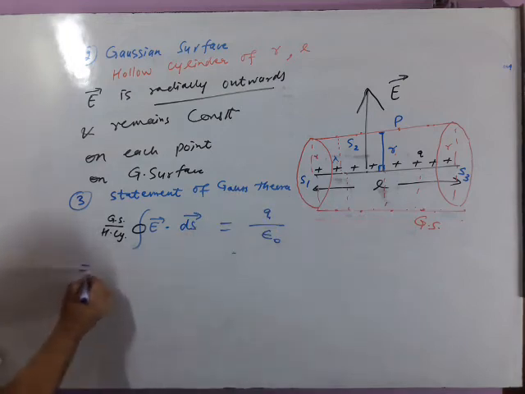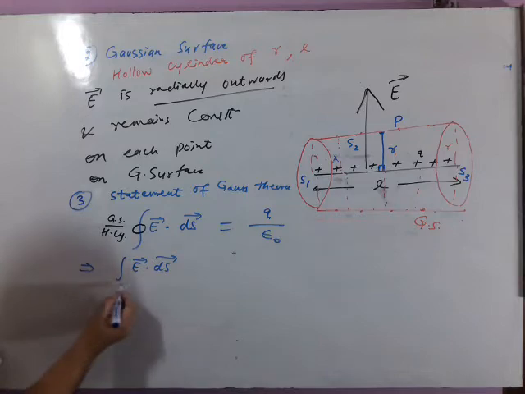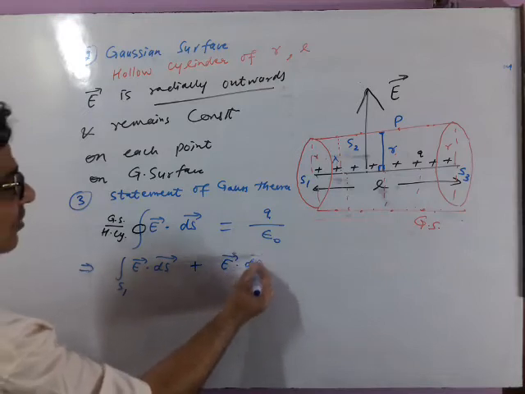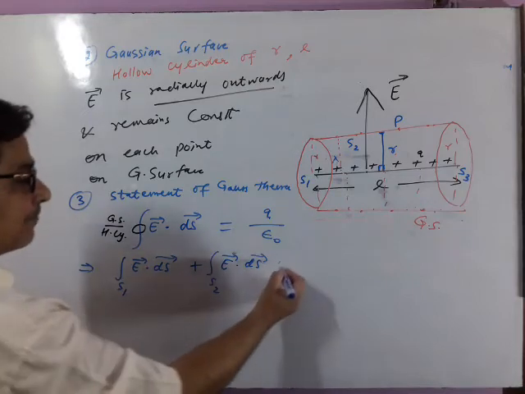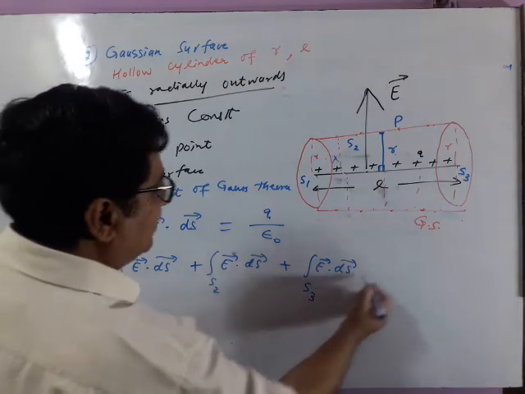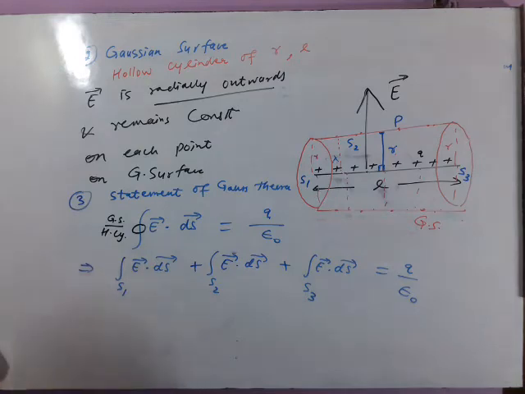So we will split this integration into 3 different integrals. E dot ds for surface 1. See this circle divided into 3 parts. E vector dot ds vector for surface 2 and E vector dot ds vector for surface 3 is equal to q by epsilon naught.